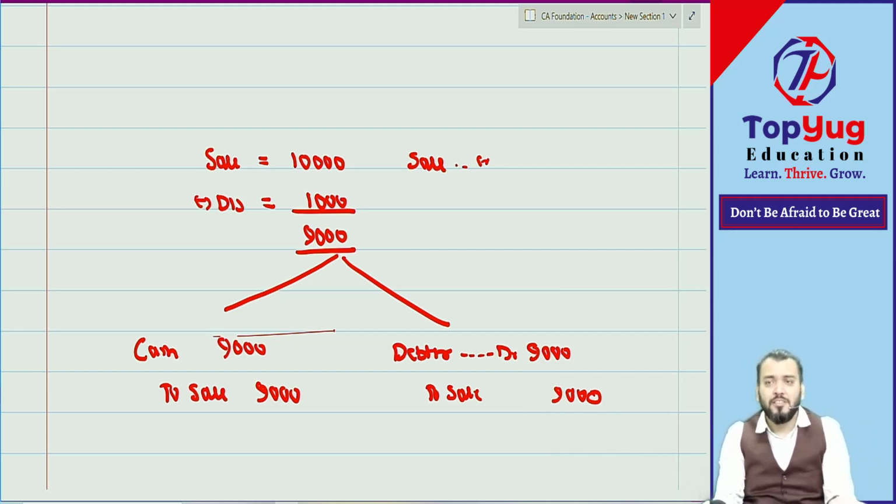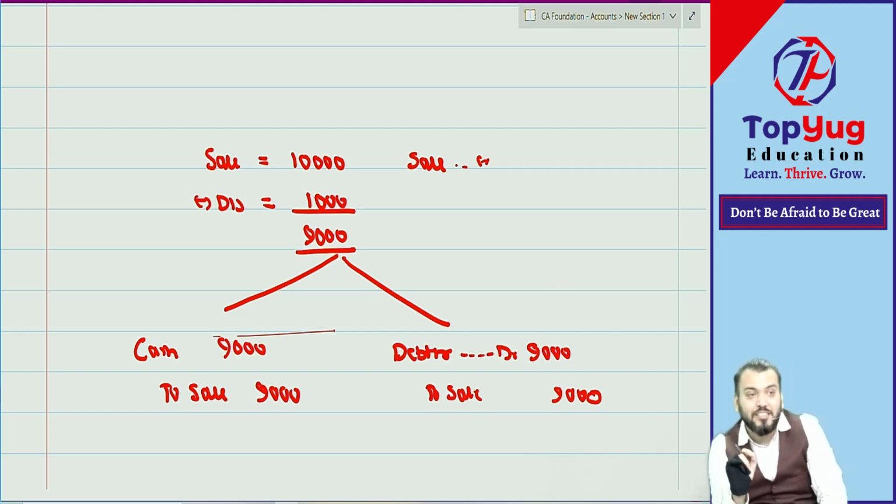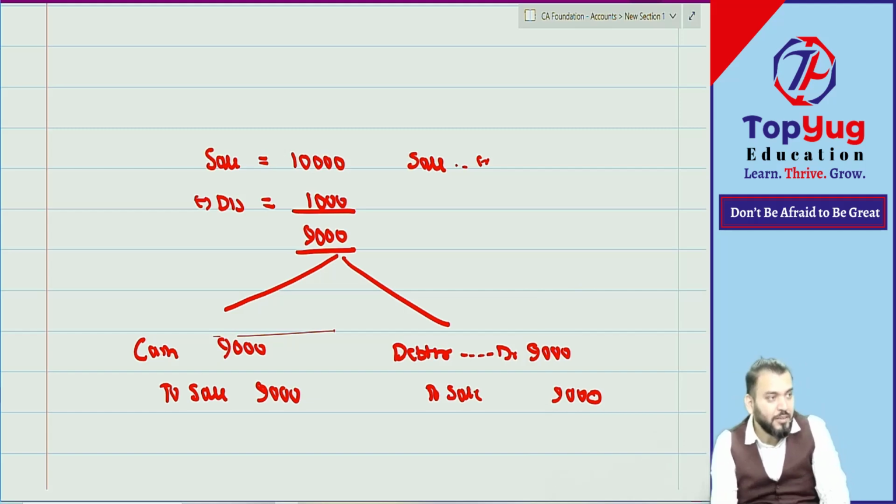That is confirmed. So why record 10,000? The amount which will be collected is 9,000, so your income is 9,000 and the amount receivable is also 9,000. So why record 1,000? Can I conclude the trade discount will not be recorded? Correct. It will not be recorded.